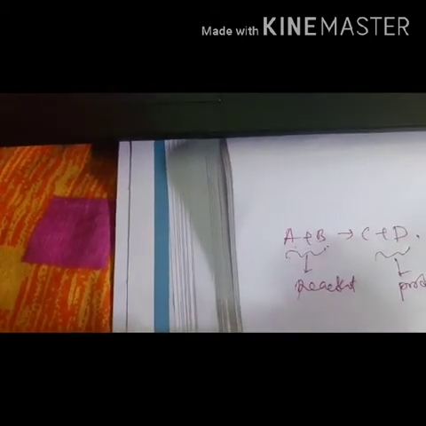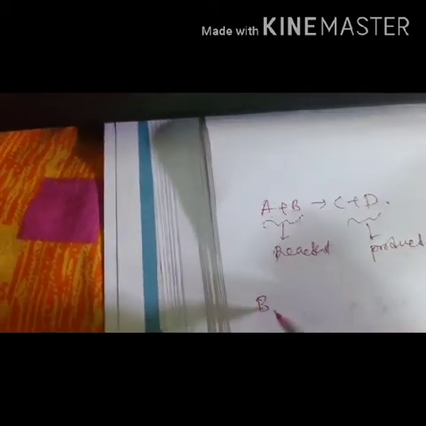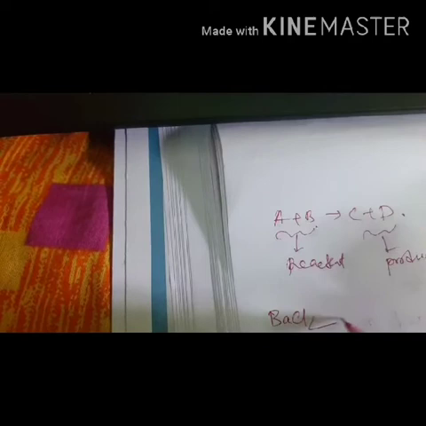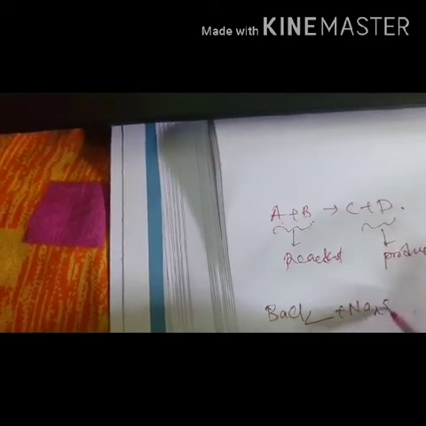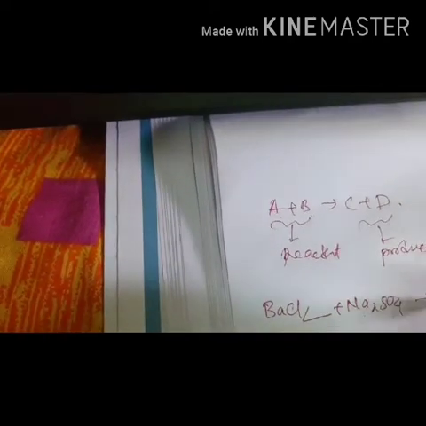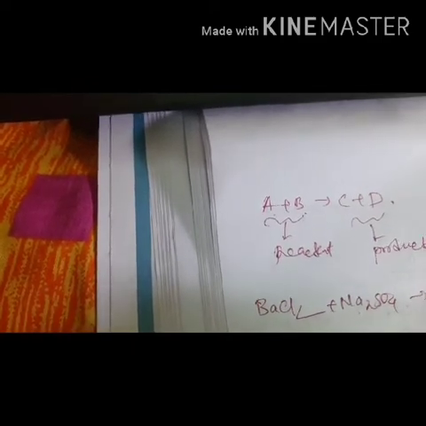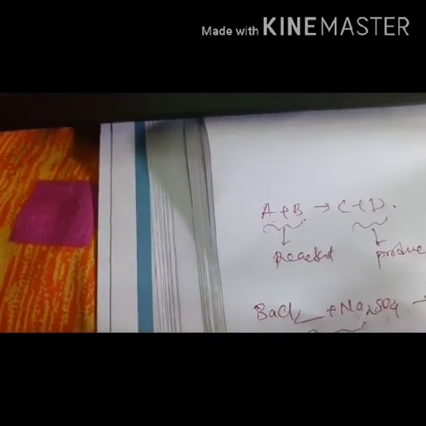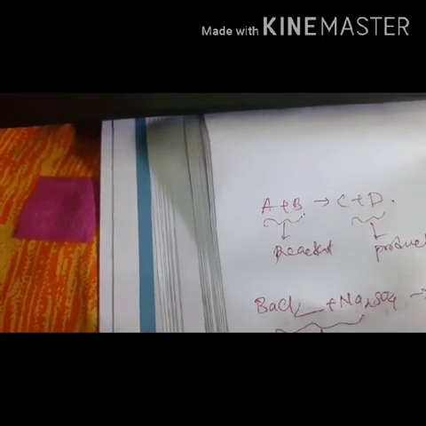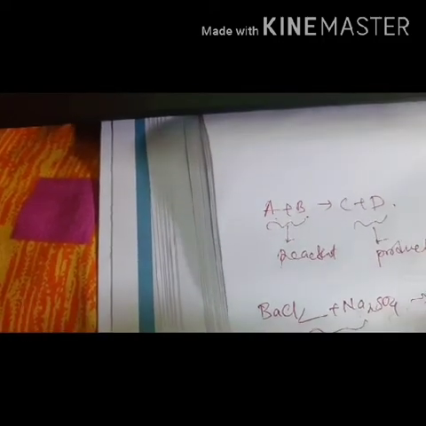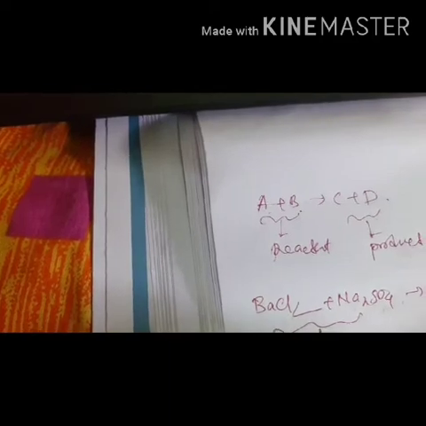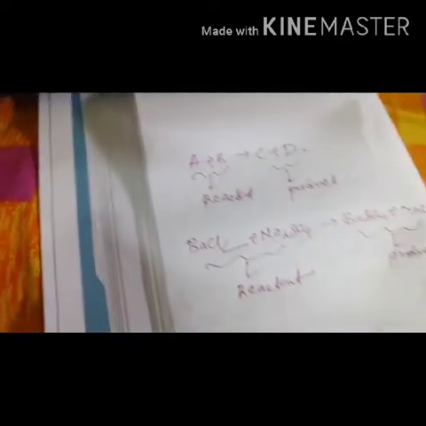Now let us take a chemical reaction example. Suppose BaCl2 reacts with sodium sulfate, Na2SO4. What will it give? It will give BaSO4 plus NaCl. These are known as reactants and these are known as products.